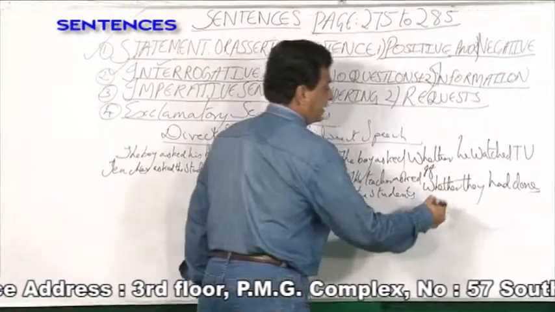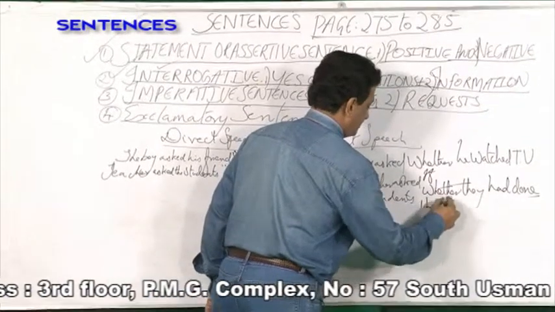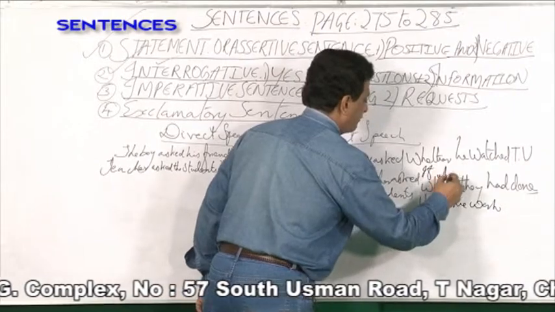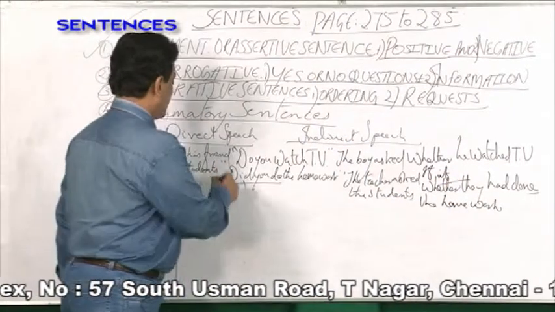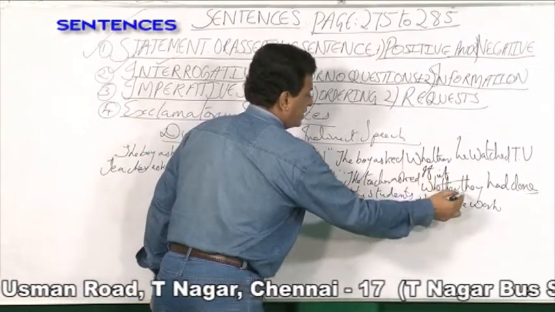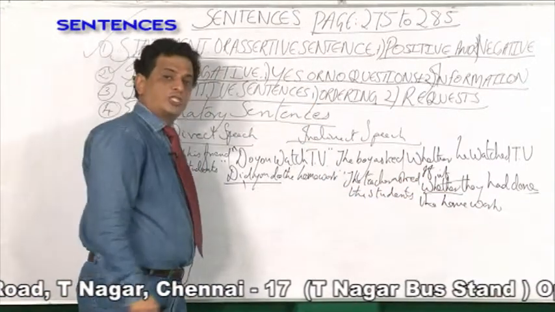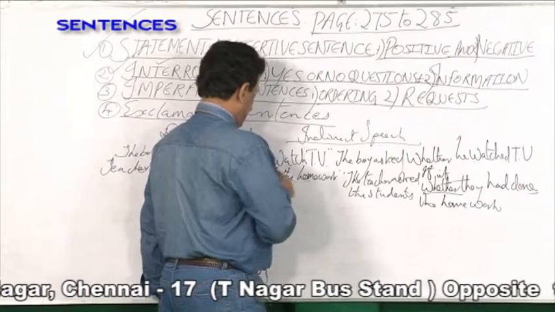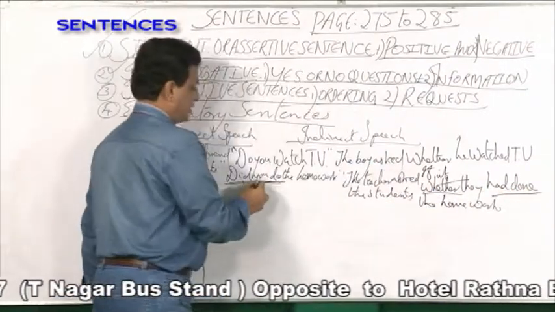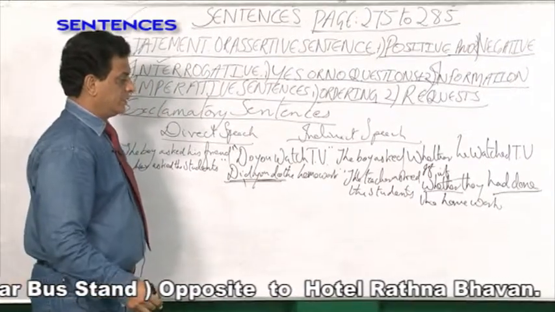Whether they had done the homework. Or you can use if they had done the homework. So either whether or if you should use in yes or no questions, and in the past tense, did you do changes into had done.